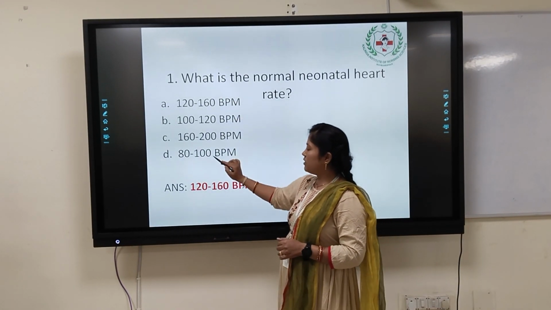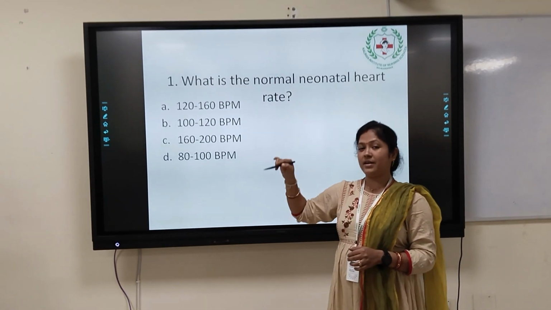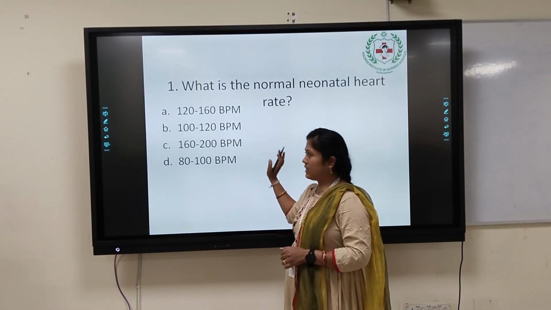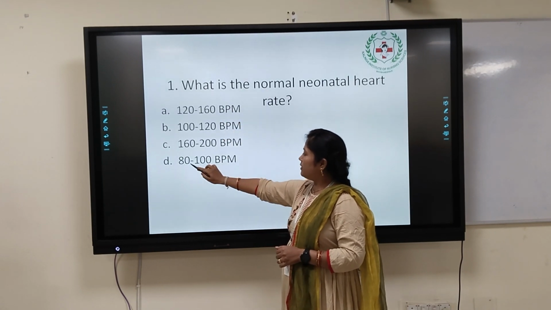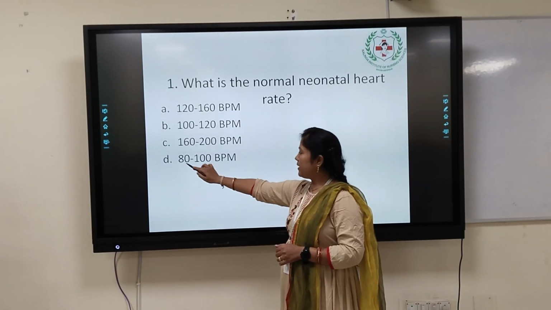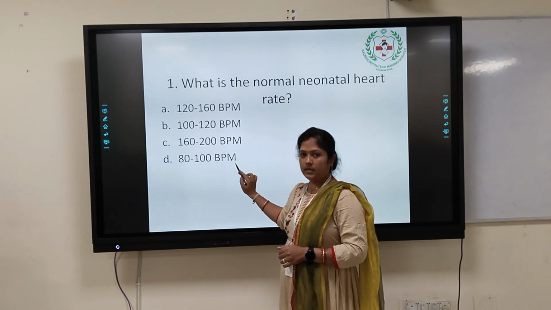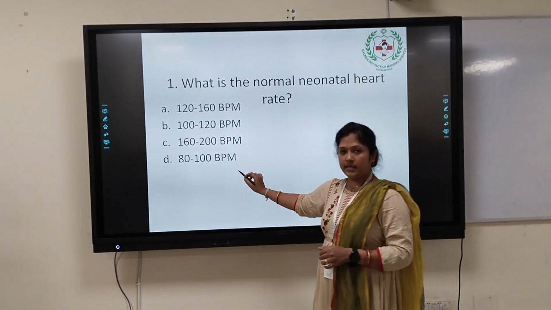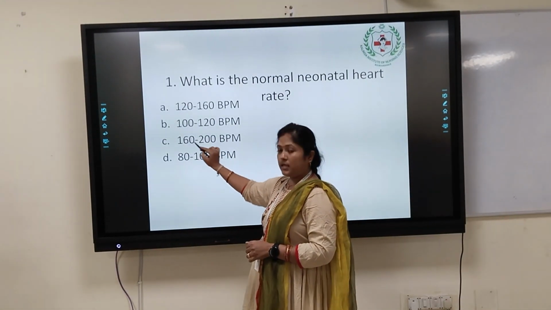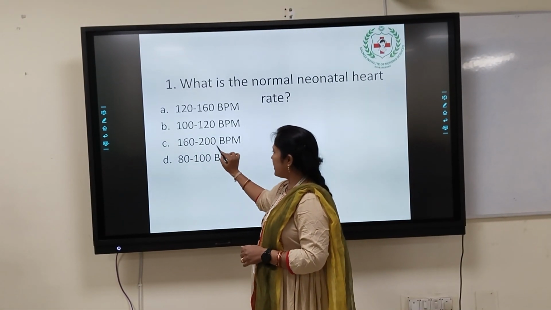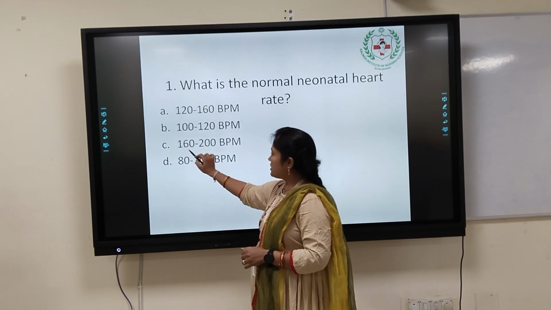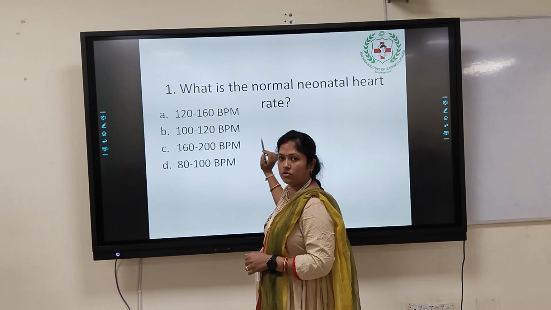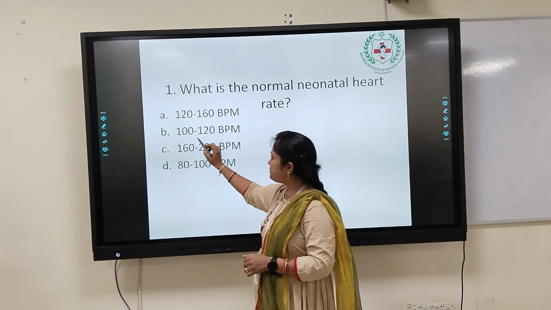But that exact range is not in the options, so we have to use our idea about which option is asking about the normal neonatal heart rate. I am going from option D. It is 80 to 100 beats per minute, so it is not coming under normal, that is 110 to 160 beats per minute. Then option C is telling you 160 to 200 beats per minute. Here the rate is high, so we cannot consider C as the normal heart rate for the newborn.